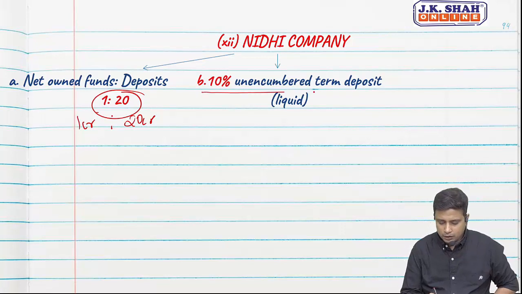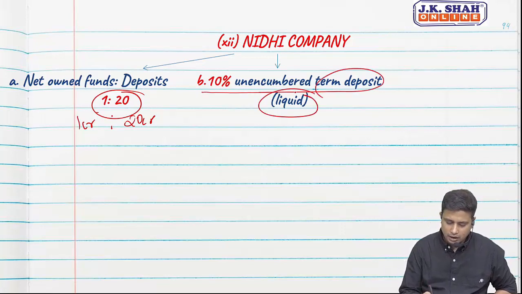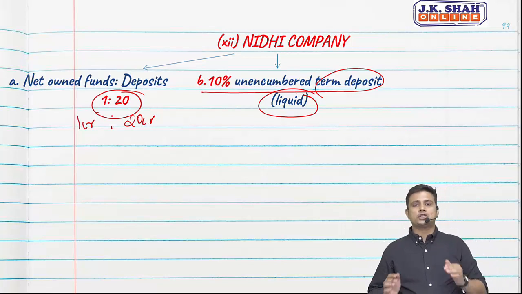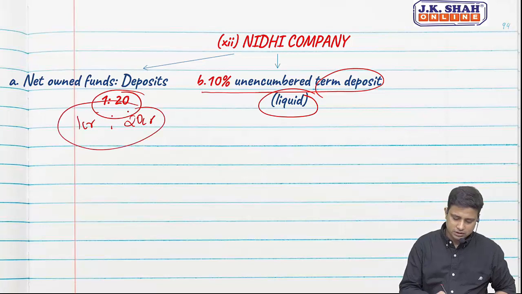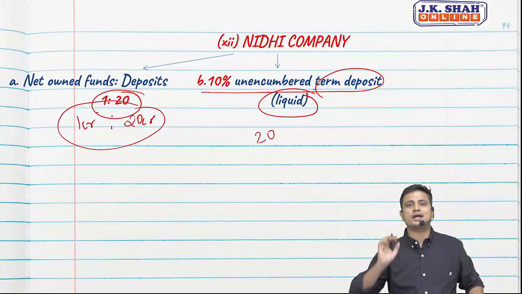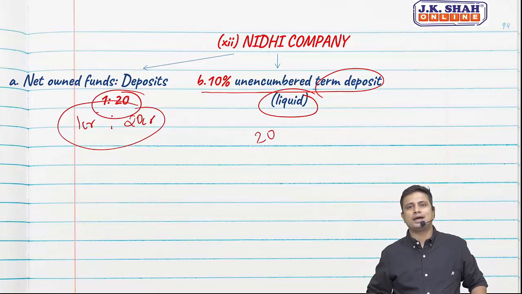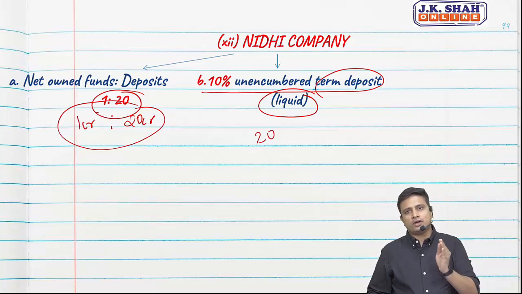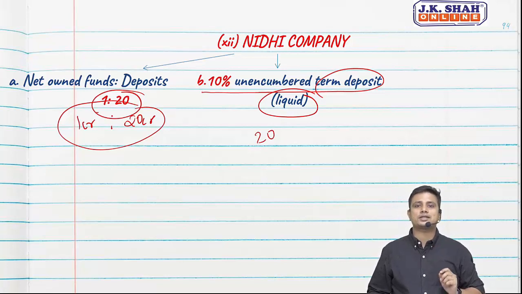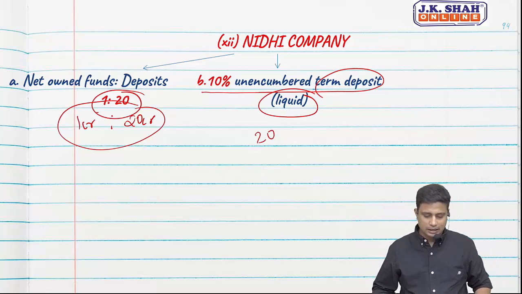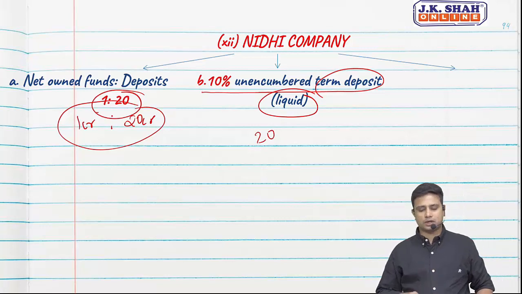10% of the unencumbered term deposits. Unencumbered means liquid deposits which can be easily converted into cash. For example, if they have deposits of, let's say, 20 crores, and all 20 crores are given as loans and advances to members, and in any scenario the Nidhi company requires money, how is it going to get the money? So they should not give out all the money. They should at least have 10% in liquid funds, that is, unencumbered. So out of the total term deposits, they should have at least 10% in liquid form. This is again the same provision as per CARO 16.